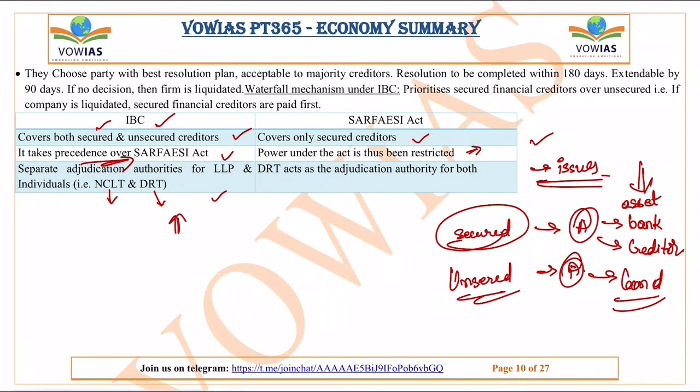Also, there are separate jurisdictions for LLPs and individuals. The NCLT, National Company Law Tribunal, is basically for the companies and the LLPs, and the Debt Recovery Tribunal is for the individuals. But in the SARFAESI Act, you have only the Debt Recovery Tribunal, and it adjudicates both companies as well as individuals. So there is a lot of burden on the Debt Recovery Tribunal there, but here the burden is shifted between the Debt Recovery Tribunal and the NCLT. So these are the advantages of, and some differences between, the IBC, the Insolvency Bankruptcy Code, and the SARFAESI Act. Now let's move on to the next news.